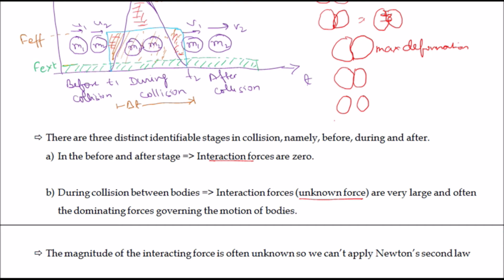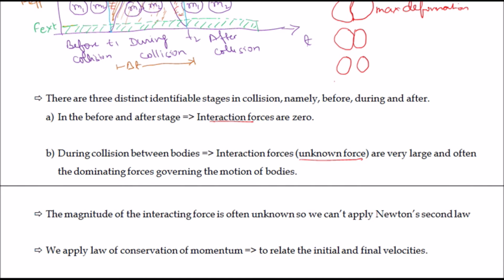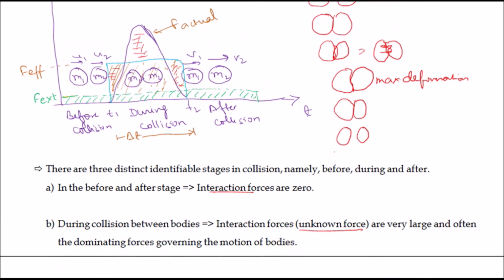So what we will do is use the conservation of momentum to relate initial and final velocity, as the external force is very small in comparison to the interaction force. If you see this figure, the external force is very small in comparison to the actual force, and we may neglect this external force.